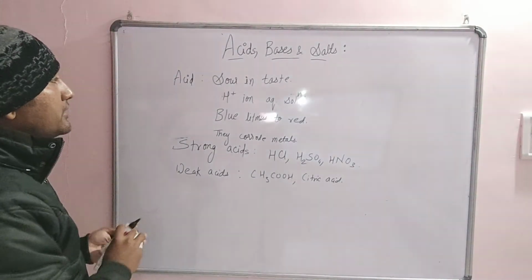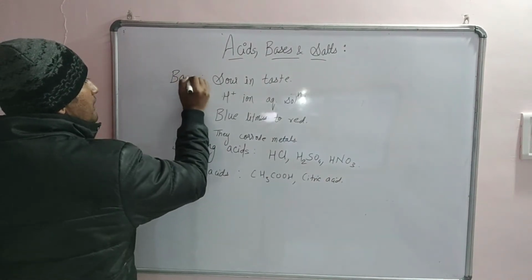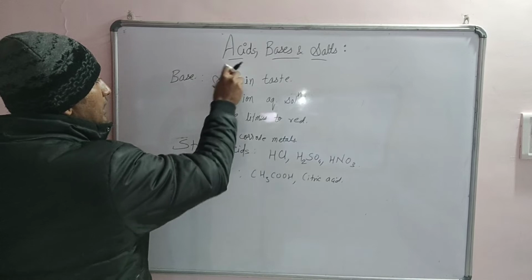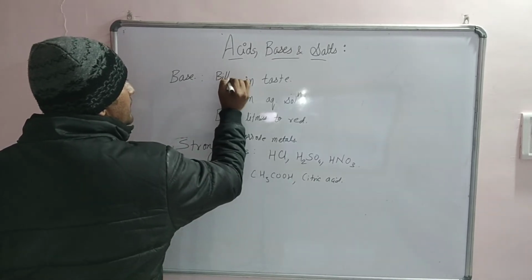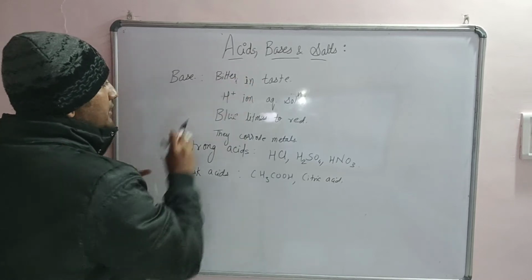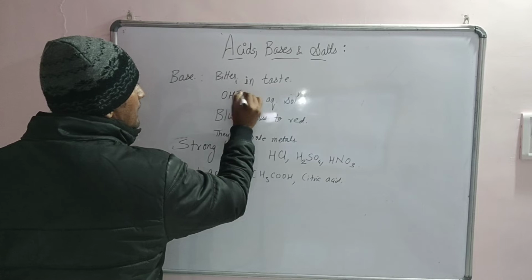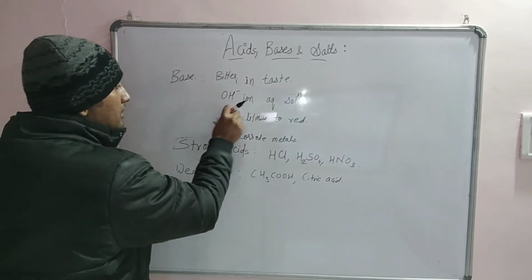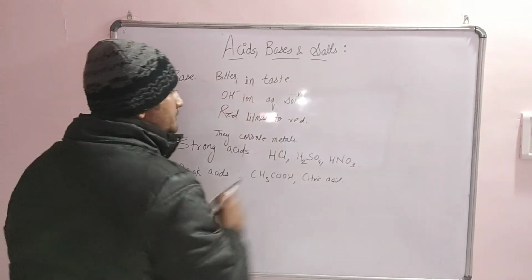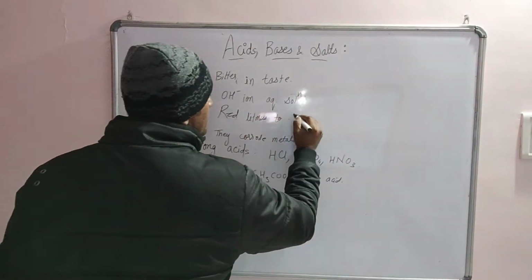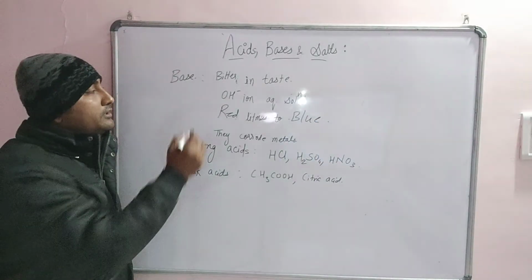Next we will discuss the definition of base.